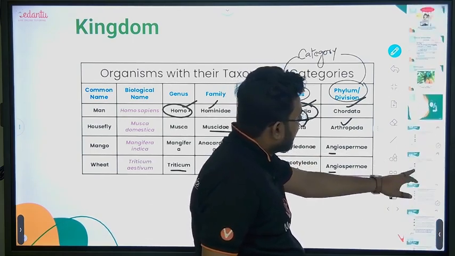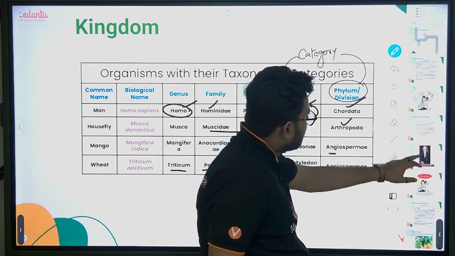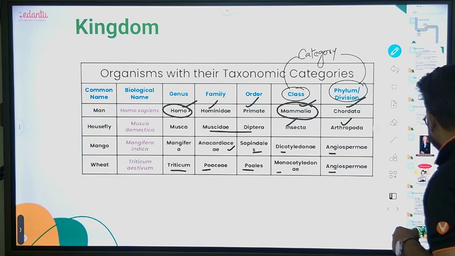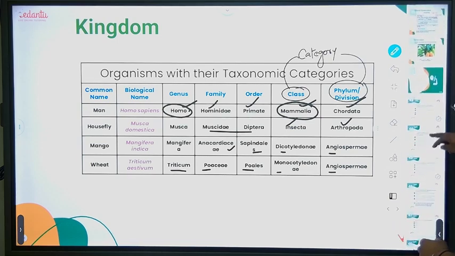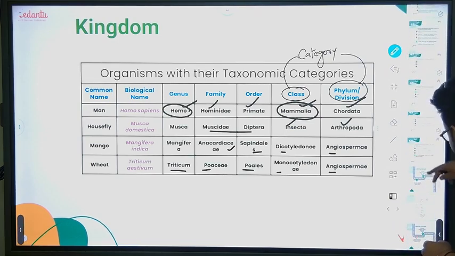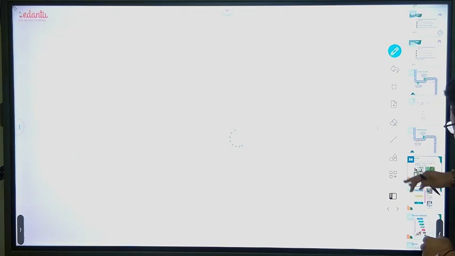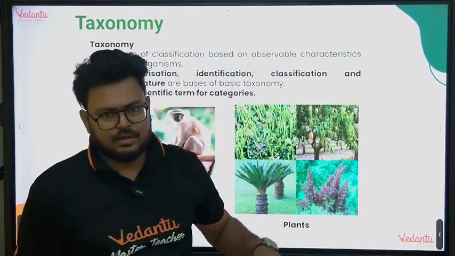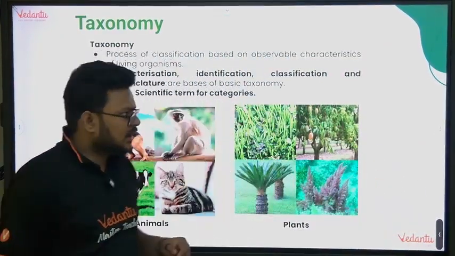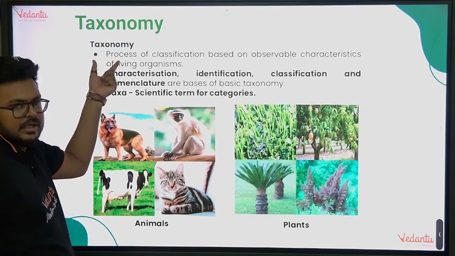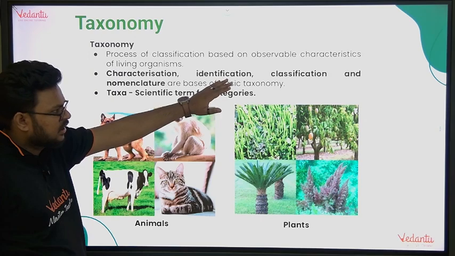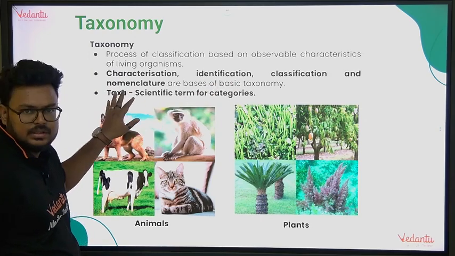One thing I want to cover here. Just give me 1 minute. Okay, that I can cover in biological classification also. Here, taxonomy, guys. We are reading this chapter, so we should know the meaning of taxonomy. In taxonomy we are doing four things: characterization, identification, classification, and nomenclature.